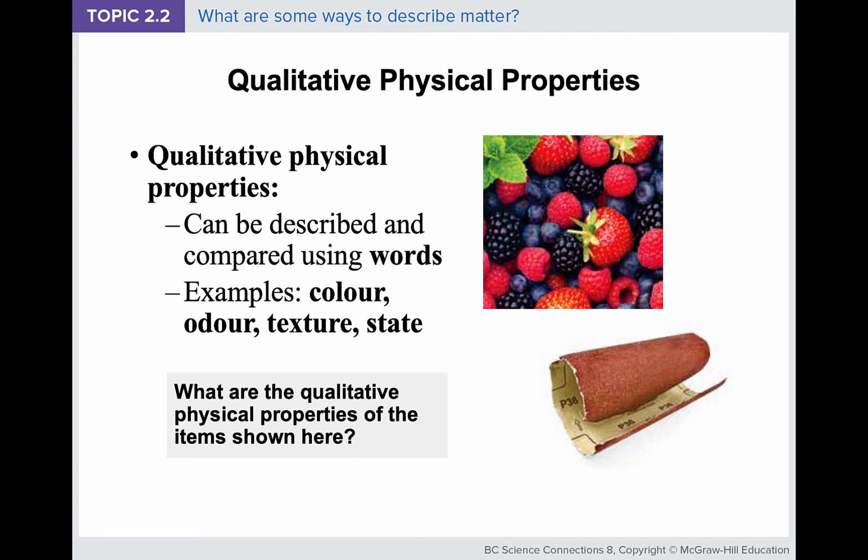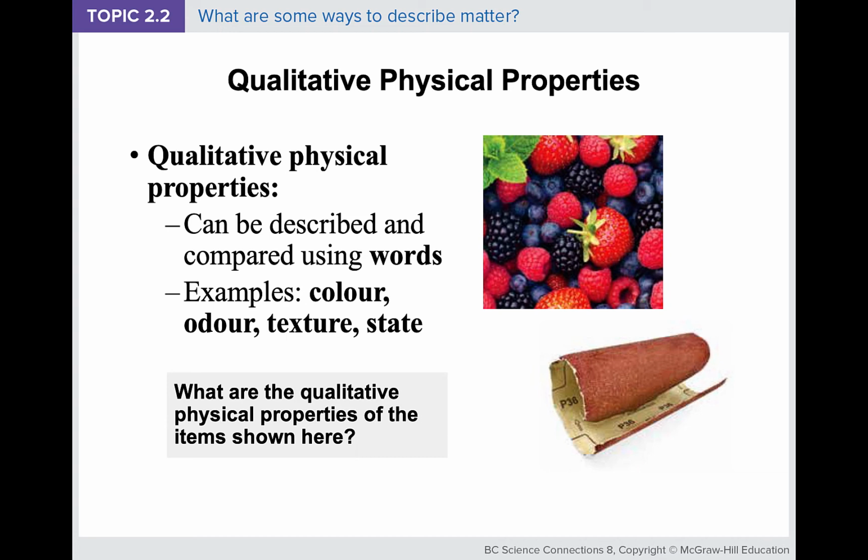For example, if I were to describe a matter such as a strawberry to you, I can describe it by using its color. I would say the major component is red, and it also has a green component at the top. I can also describe a strawberry using the odor.